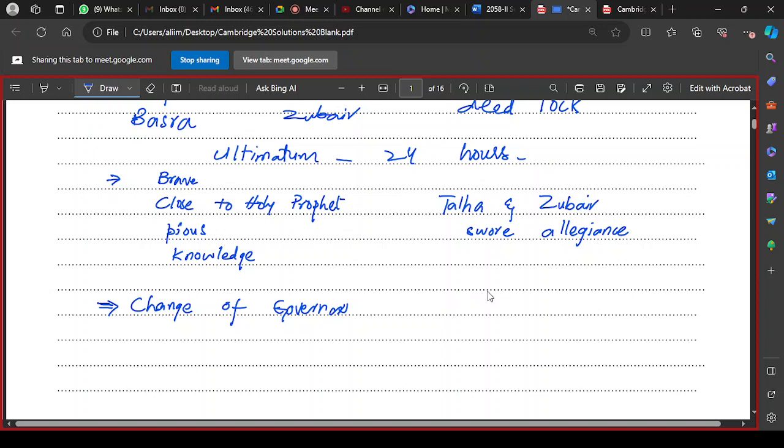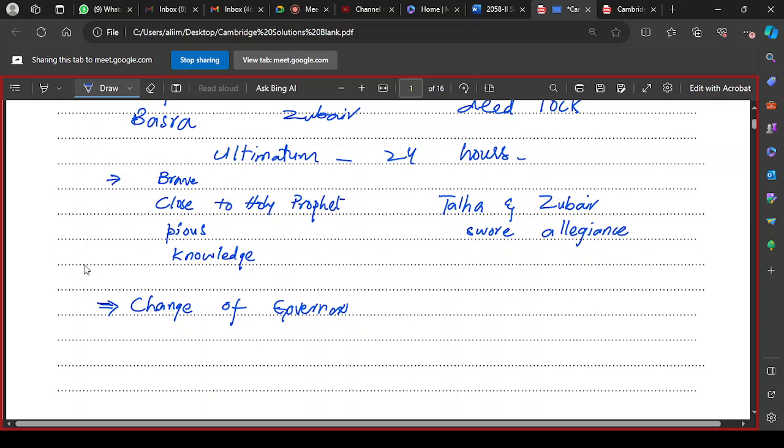The greatest allegation against Usman was nepotism. Ali decided to change all of them, particularly those who were relatives of Usman.